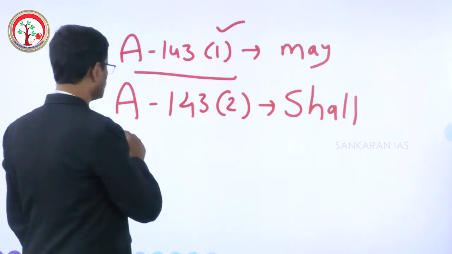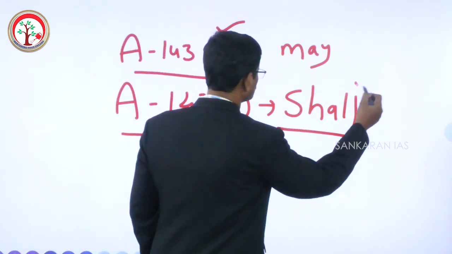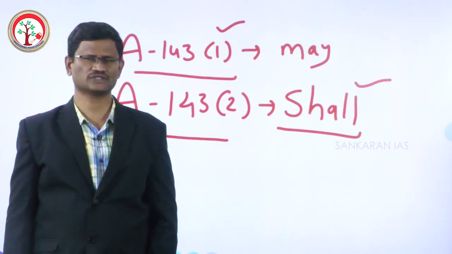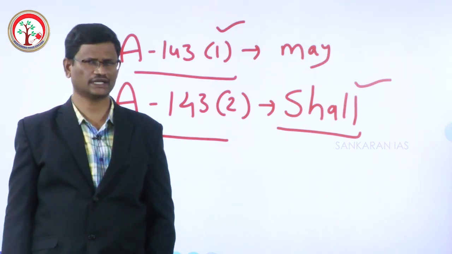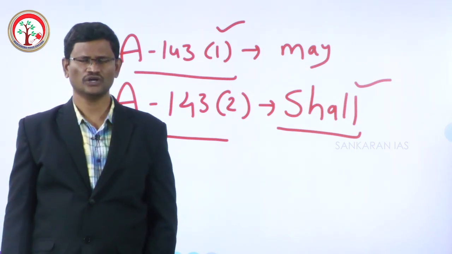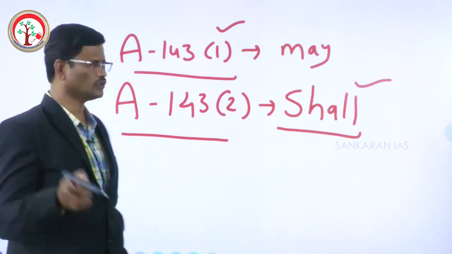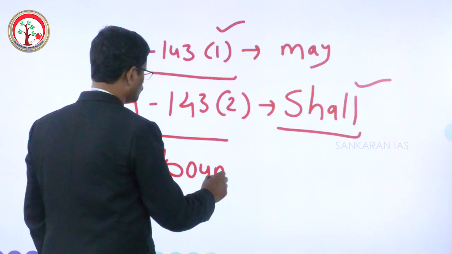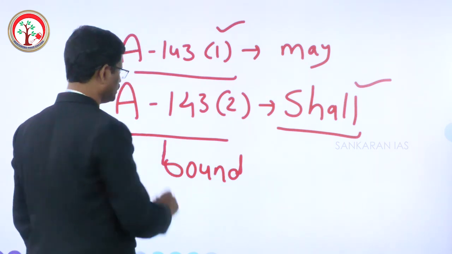But under Article 143 Clause 2, the word used is shall. So with respect to a pre-constitutional treaty, if a reference is made by the President to the Supreme Court of India to give its opinion, then the Supreme Court is bound. It must give the opinion.